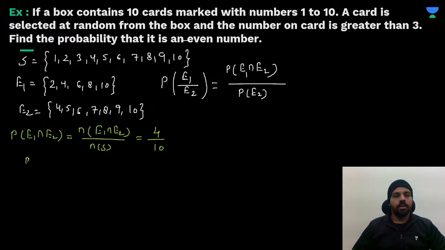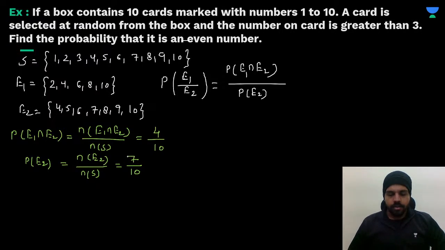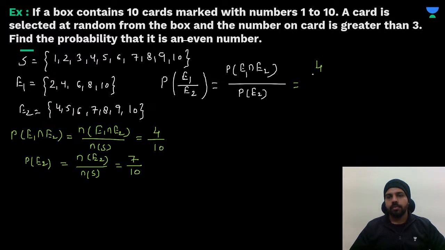Right. Now P of E2 will be number of outcomes in E2 over number of outcomes in sample space. So number of outcomes in E2 are 1, 2, 3, 4, 5, 6, 7. 7 out of 10. Clear? Now we can put these values over here. So probability of E1 intersection E2 is 4 by 10 and probability of event E2 is 7 by 10. So the answer will be, this will cancel out, 4 by 7.